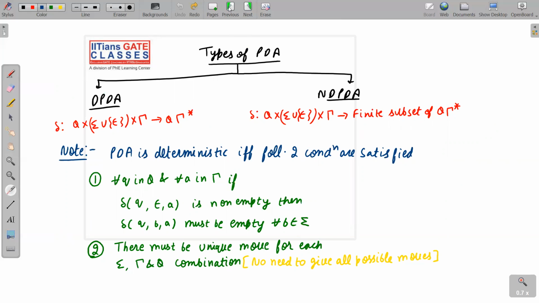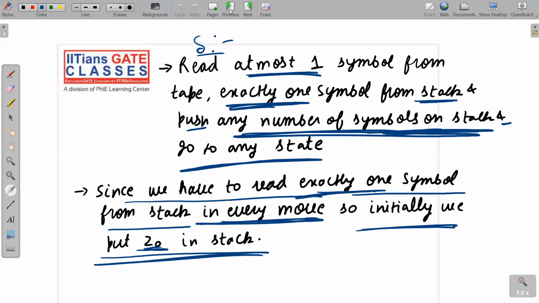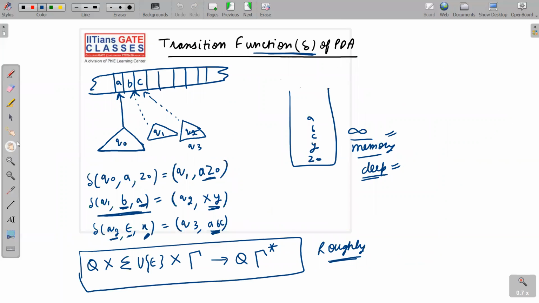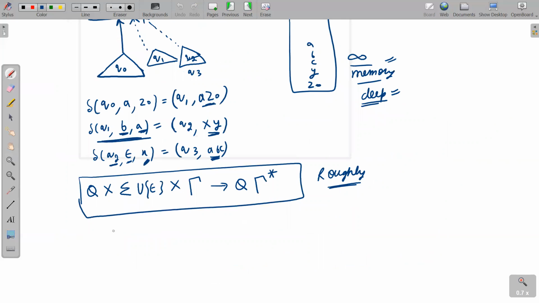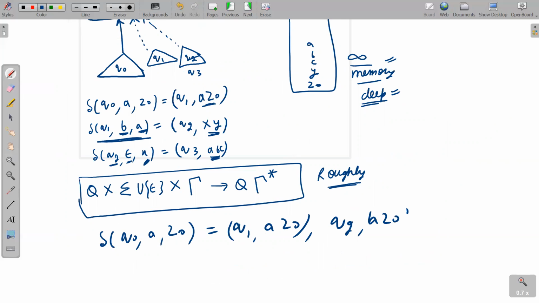So let me give you some intuitive idea for NDPDA. If we are writing a move for NDPDA, we can write it like this: (q0, a, Z0) goes to (q1, aZ0), (q2, aZ0), (q2, bZ0). What does this mean?